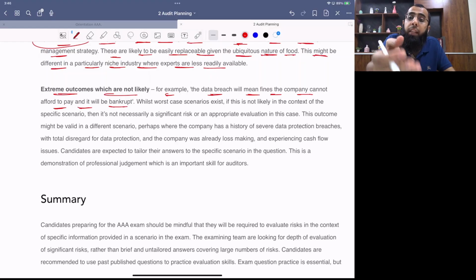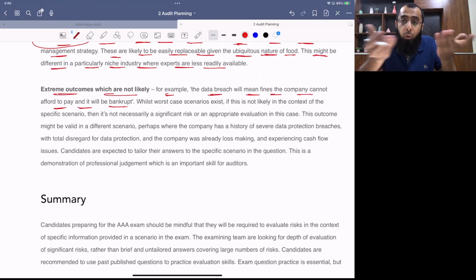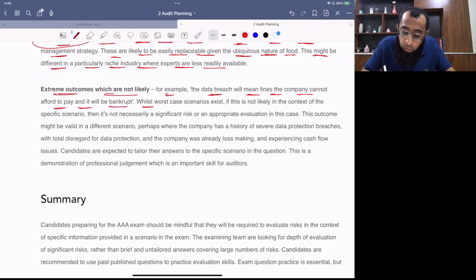The company will sell the asset and pay the fine. It will take a loan and pay the fine. Why think of such an extreme situation? Whilst worst case scenarios exist, if this is not likely in the context of the specific scenario, then it's not necessarily a significant risk or appropriate evaluation.